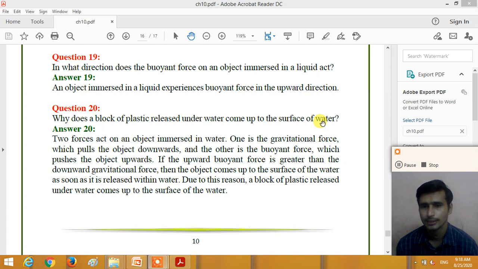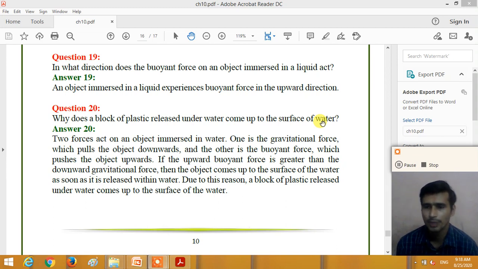But here the density of the plastic block is less than the density of the water, right? So the gravitational force acts on the plastic block in the downward direction, and the buoyant force acts on it in the upward direction.